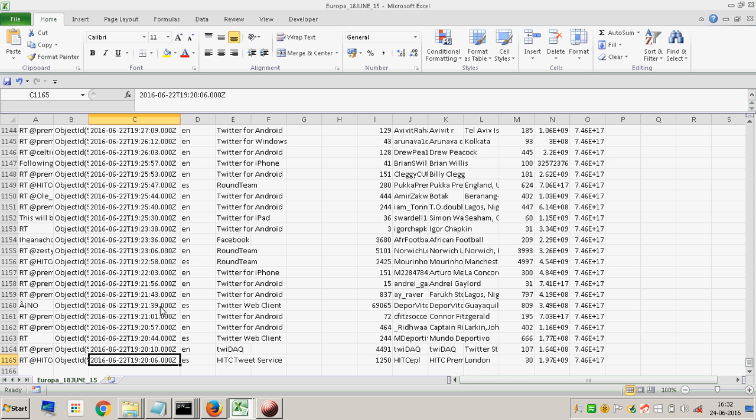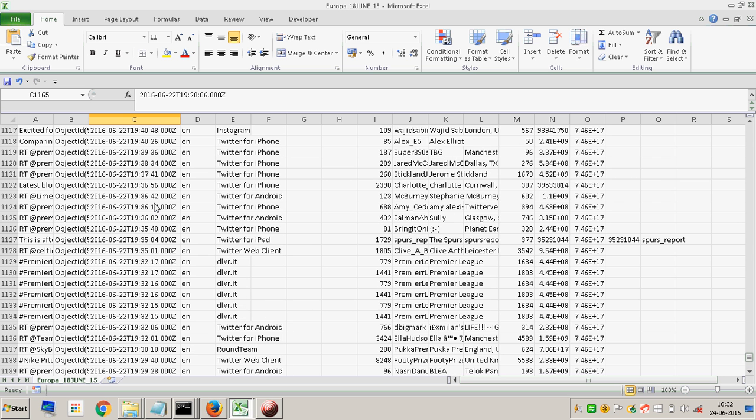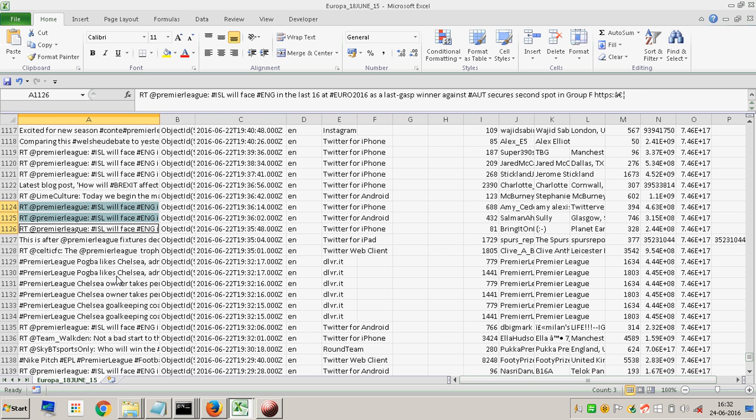The earlier part would be, yeah, around 17, 20, 17, 23, 25, 32, 36. So yeah, you can see over here Premier League, even though we don't need to look at the entire text here. You can see Premier League, again Premier League. There you go. There are lots of mentions of Premier League around that time.